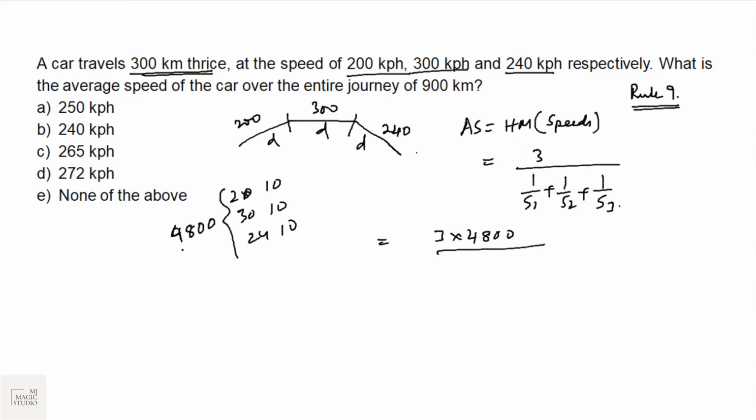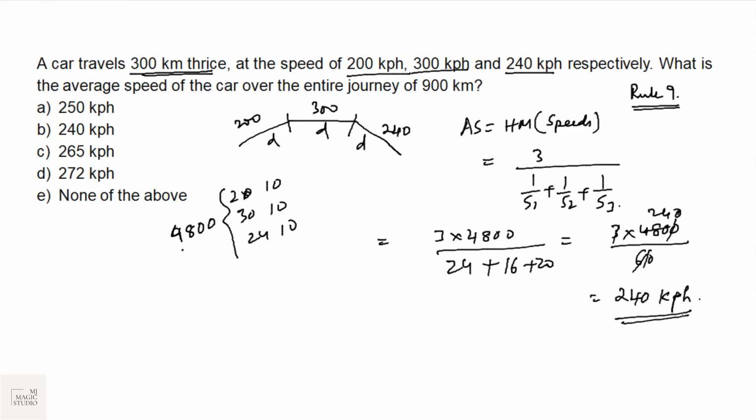Then 4800 by 200 would be 24. 4800 by 300 would be 16. And 4800 by 240 would be 20. Done. So average speed is 3 into 4800 by 60, which gives 240. Bingo. That is the quickest process to find the harmonic mean. 240 km per hour is the average speed. Option B. Please go through rule 9 once again to see all the different formulas which we use under different circumstances to find average speed.